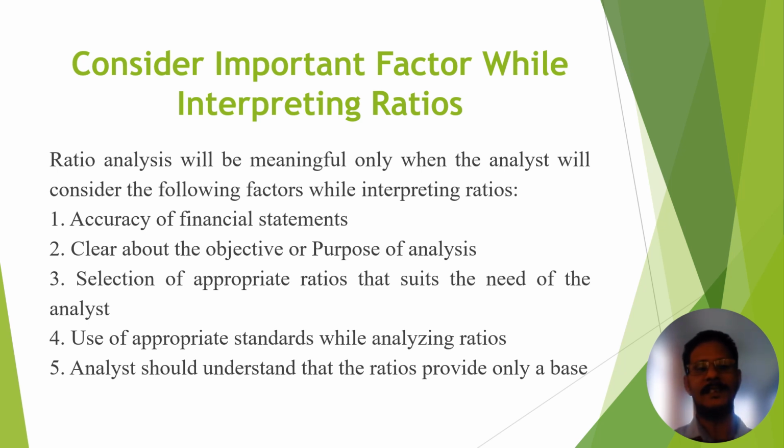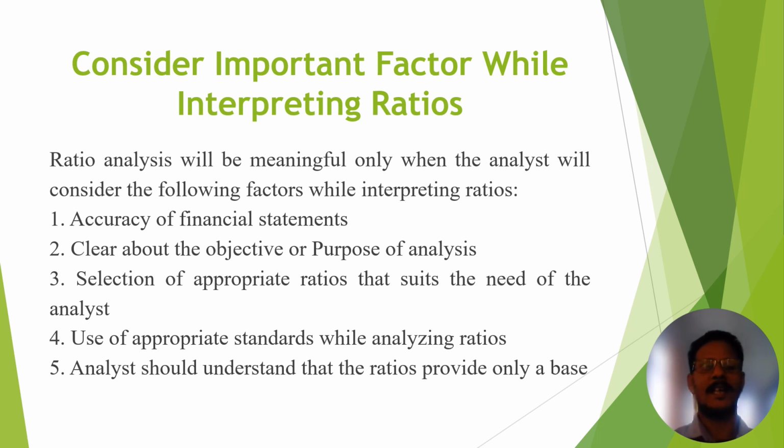The next one, selection of appropriate ratios that suit the need of the analyst. Here we select the appropriate ratio. The next one, use of appropriate standards while analyzing ratios. We require standards here. What are the parameters for calculation of ratios?